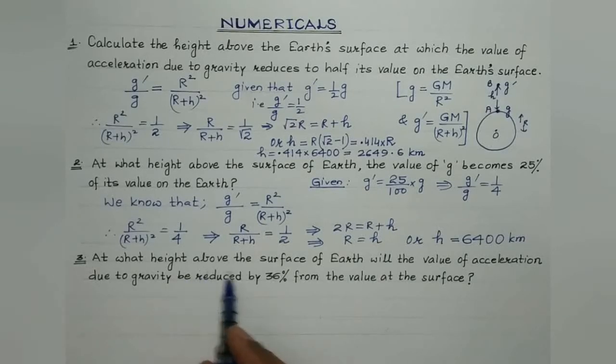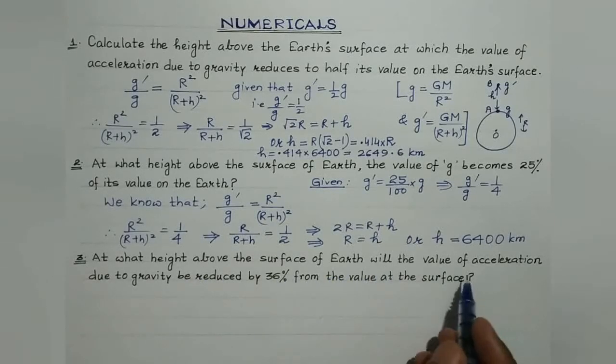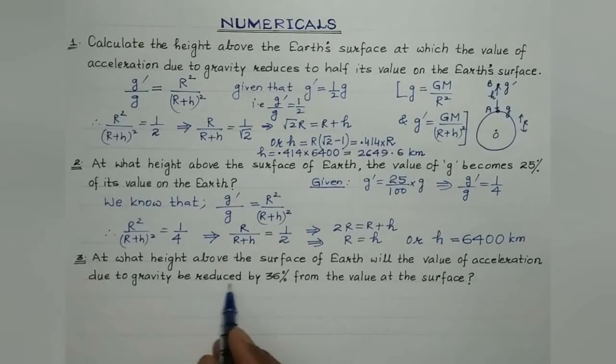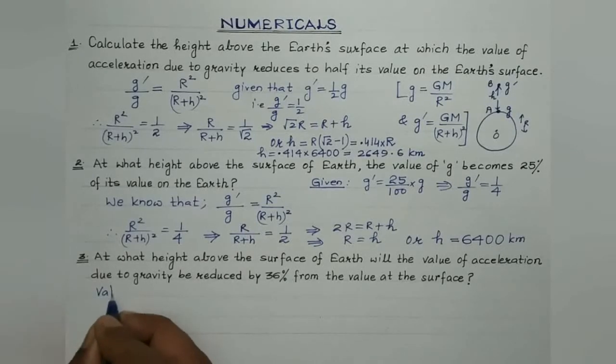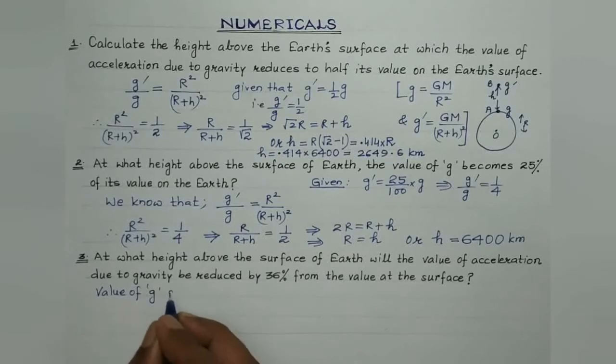At what height above the surface of the Earth will the value of acceleration due to gravity be reduced by 36% from the value at the surface? So the value of g get reduced by 36%. This is given.